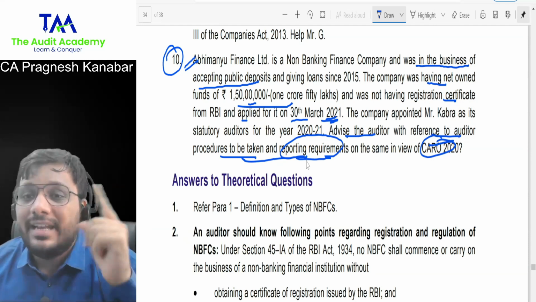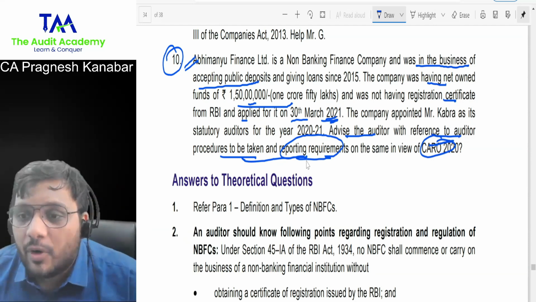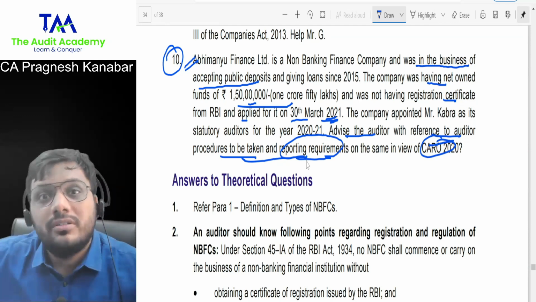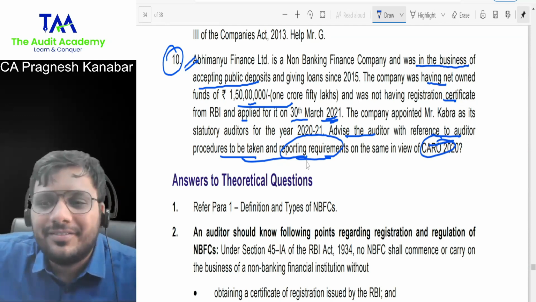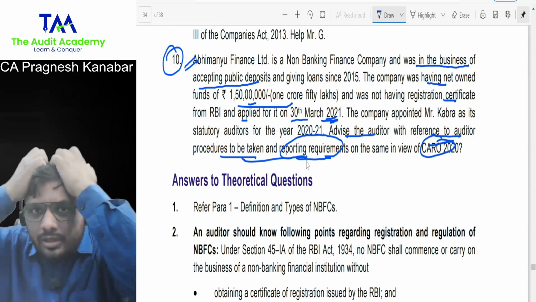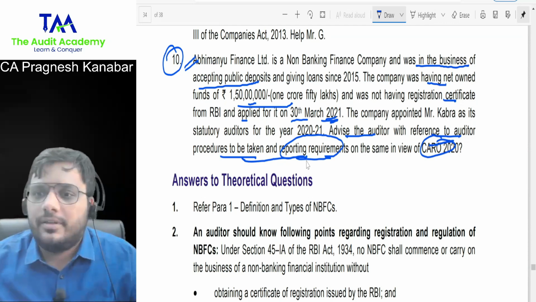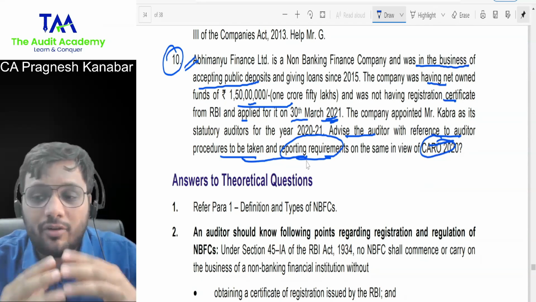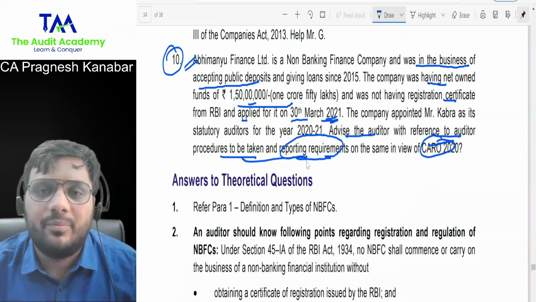So can I say there will be a negative report, an exception report? The exception report will go to the board of directors and also to the RBI. Plus there will be a negative comment in CARO.